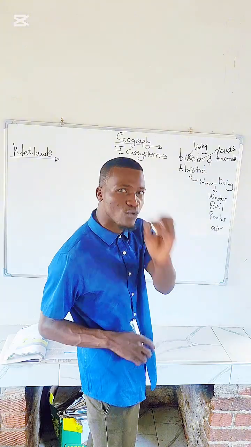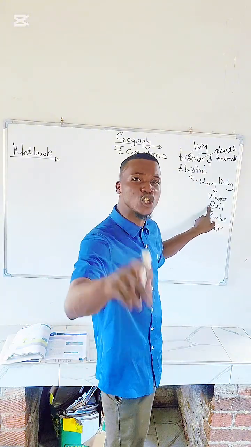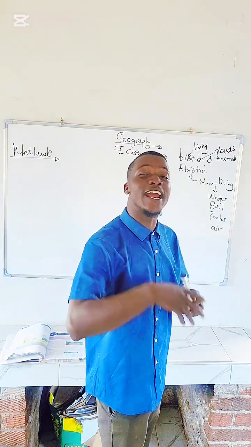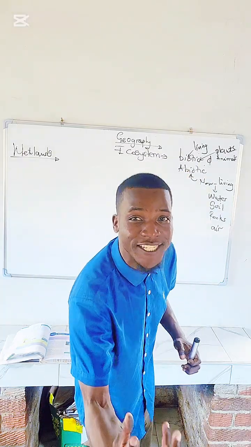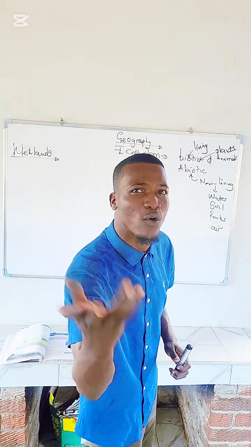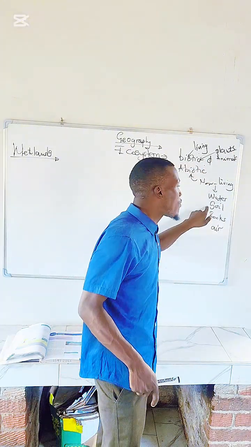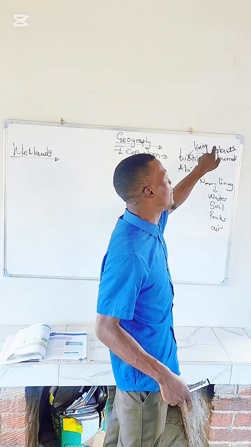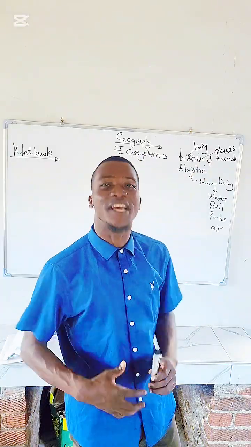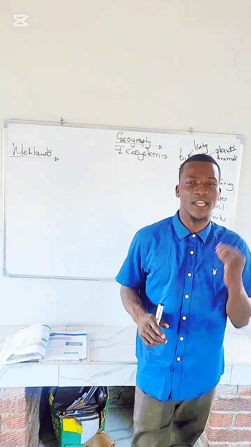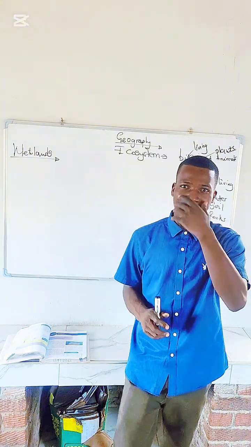Plants cannot grow without soil, and soil cannot be conserved without plants, because plants prevent soil erosion. Hope you are getting it.